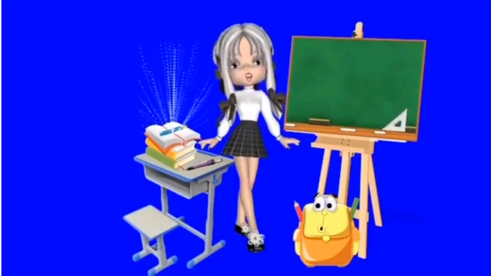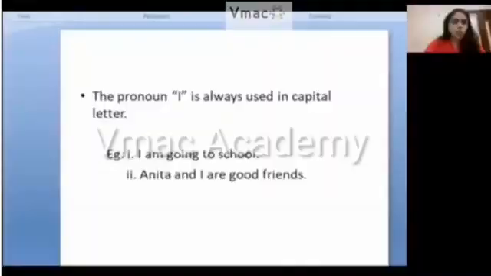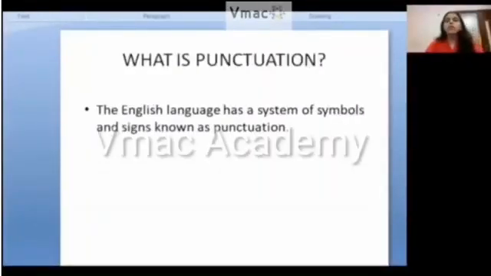Let's start from our today's demo class. Today we will study the punctuation mark. First we'll see what is punctuation, okay? The English language has a system of symbols and signs known as punctuation. In the English language, there are different symbols and signs which are known as punctuations.